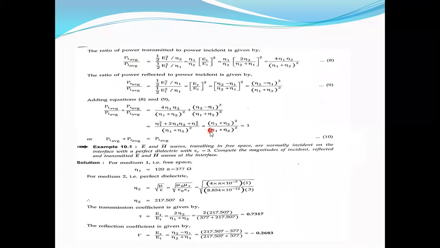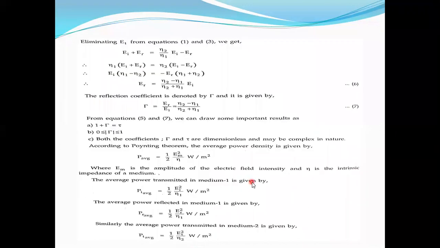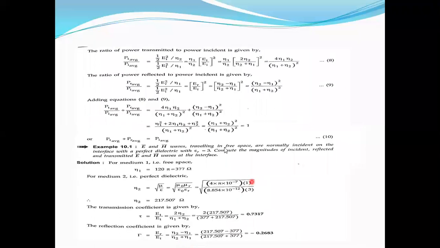The average transmitted power is half into ET square by eta 2, and the average incident power is half into EI square by eta 1. Now if you substitute, eta 1 goes into the numerator, eta 1 by eta 2, half gets cancelled. There is ET by EI whole square. Already it is a